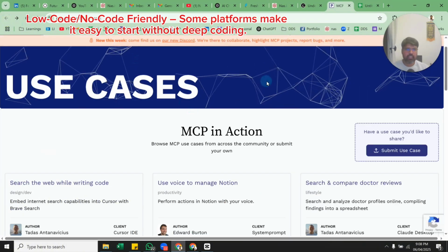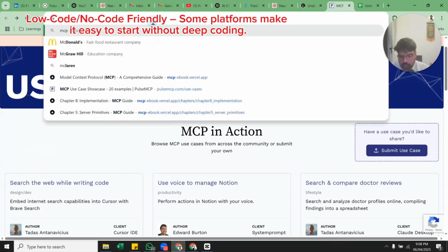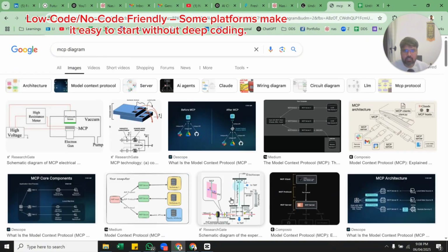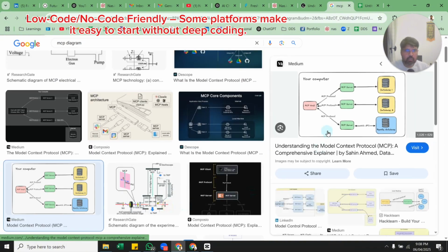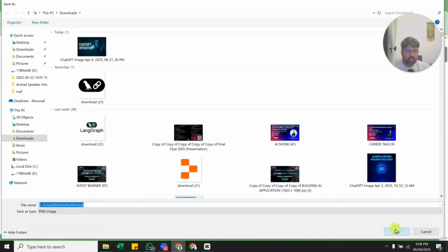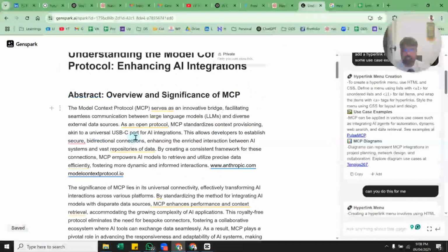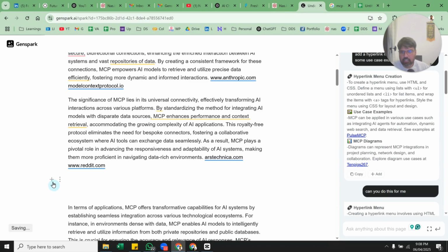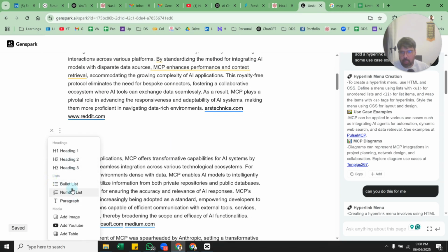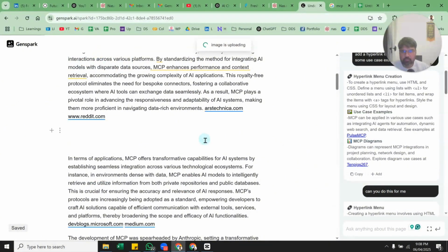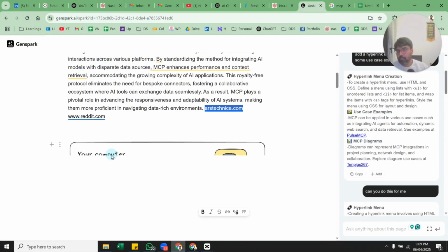So you need to search for a diagram that is there. MCP diagram and images. So these are some MCP diagrams that are there. MCP tools. You can take this diagram, save image as, and then you can go here and abstract if you want to add something. They have given the reference and everything. So this becomes like this, add image, and you can add this image like this here. So it is uploading the image on the page.